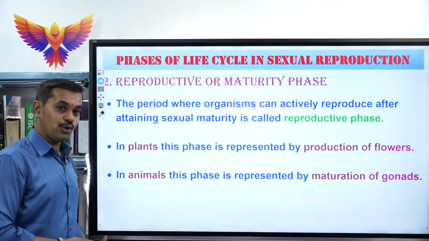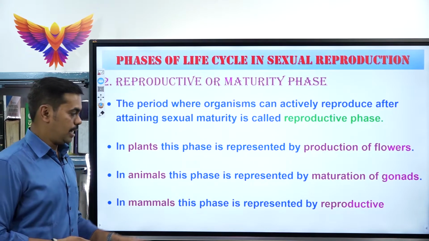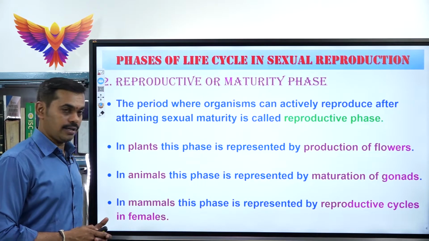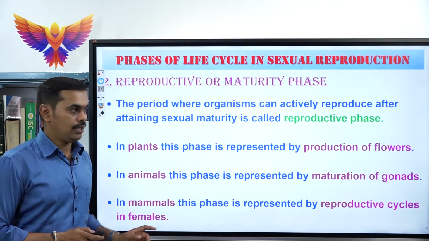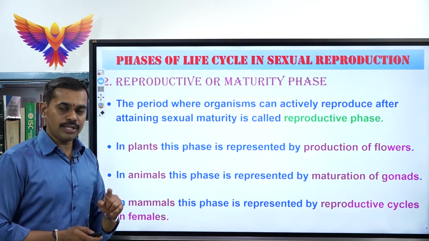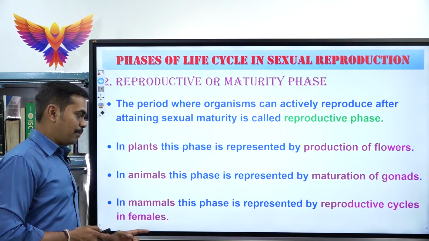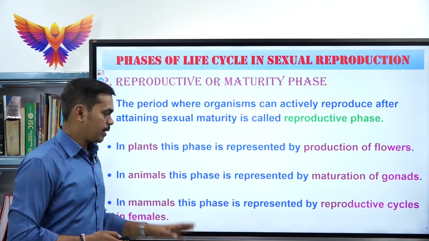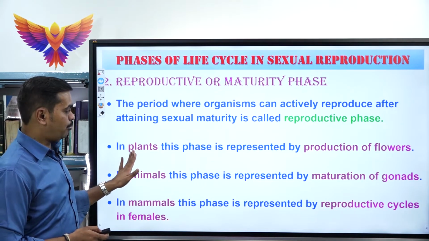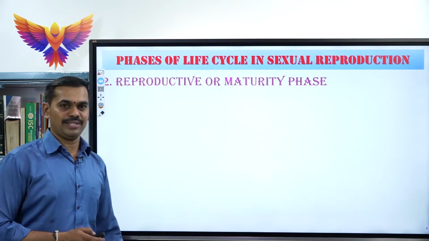When it comes to human beings, particularly in mammals, particularly in female mammals, it is represented by the appearance of reproductive cycles. In detail we will be learning about the reproductive cycles. In animals, maturation of gonads; in plants, production of flowers; in mammals, this phase is represented by reproductive cycles in females. Now let us learn how the reproductive or maturity phase is represented in plants.